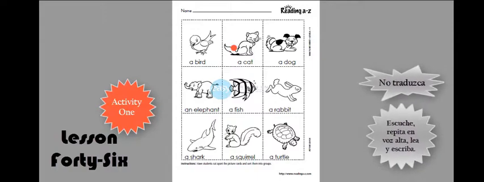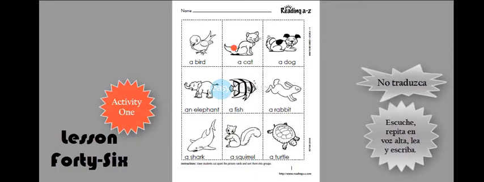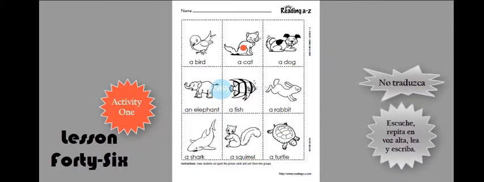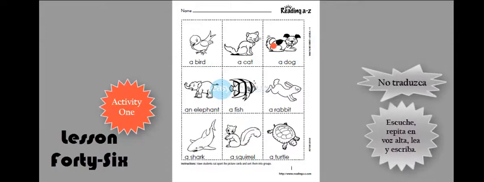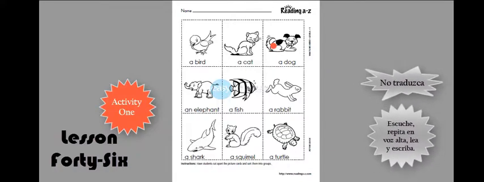A cat lives on the ground, not in the air, not in trees, but on the ground. A dog is normally a pet, so pets live in houses. But because they don't live in the air or in trees, they live on the ground.